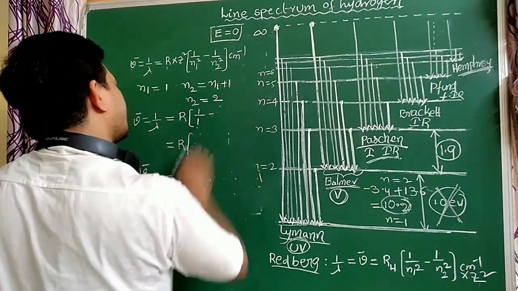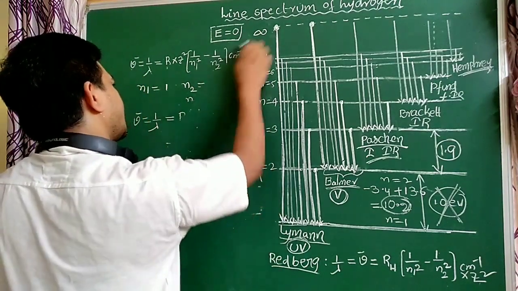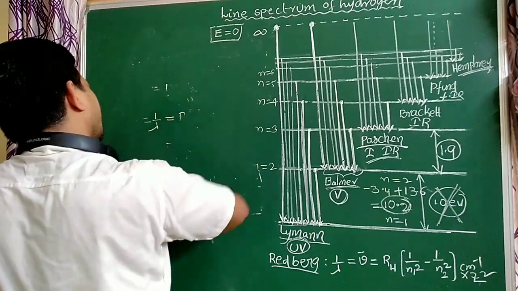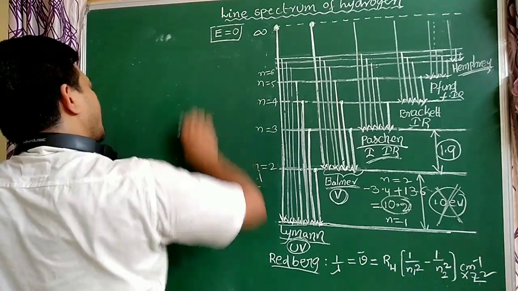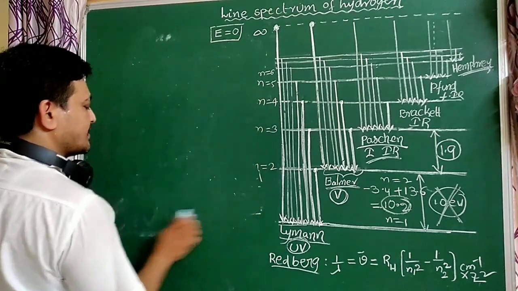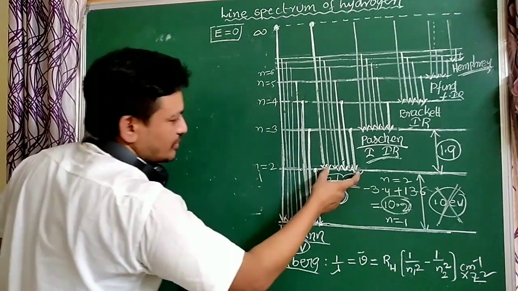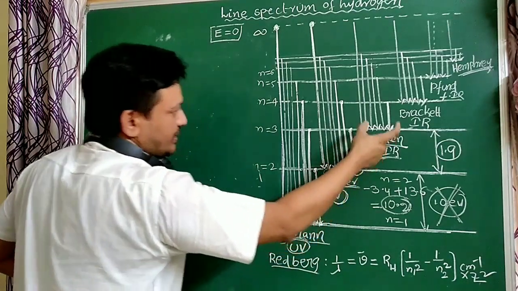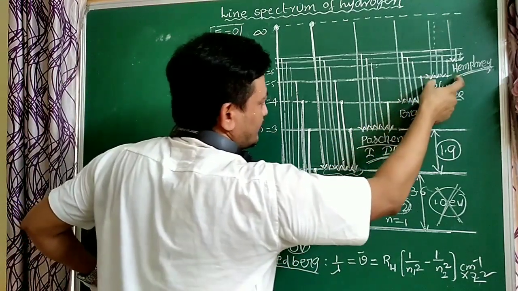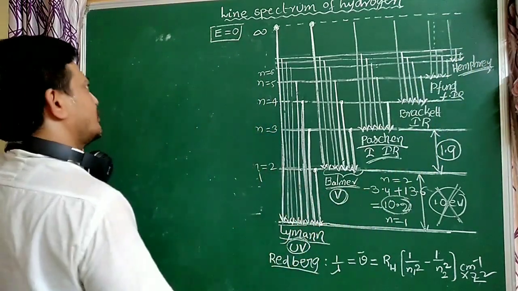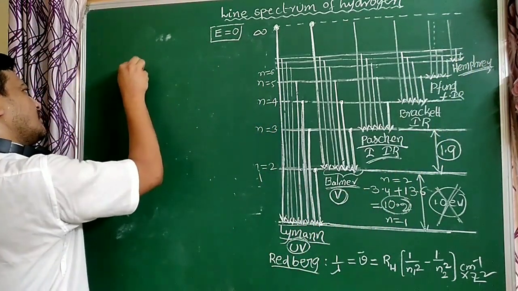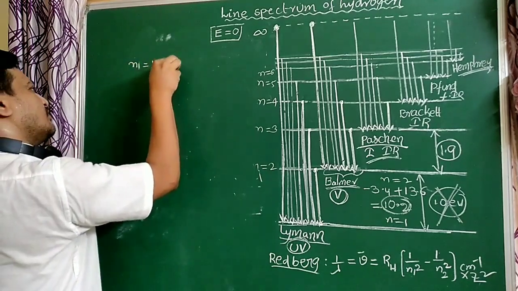What is the maximum wavelength of the Balmer series? How to calculate it, students? Balmer series means N1 equal to 2.